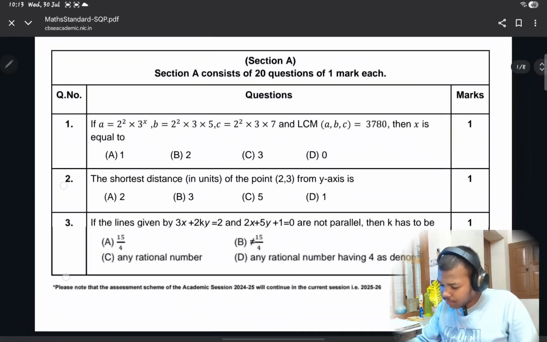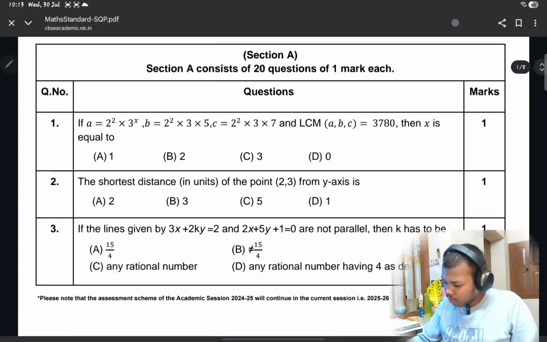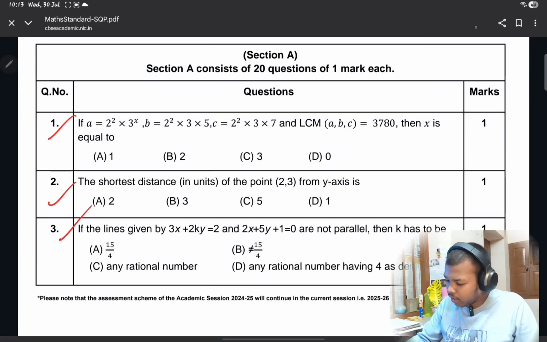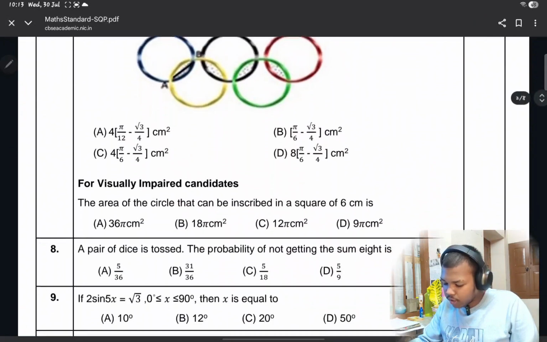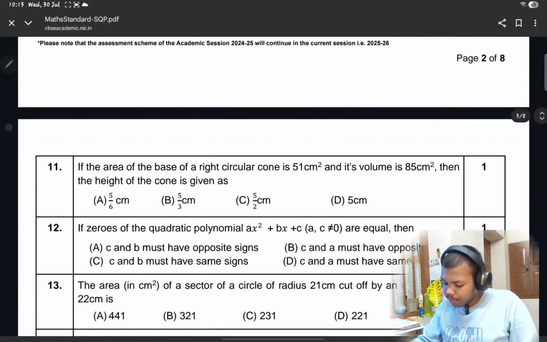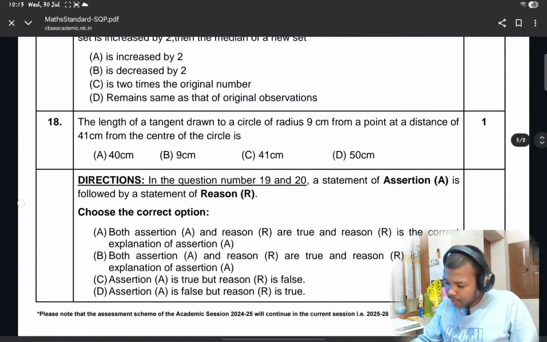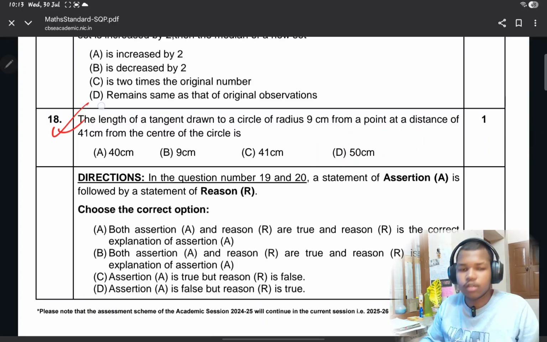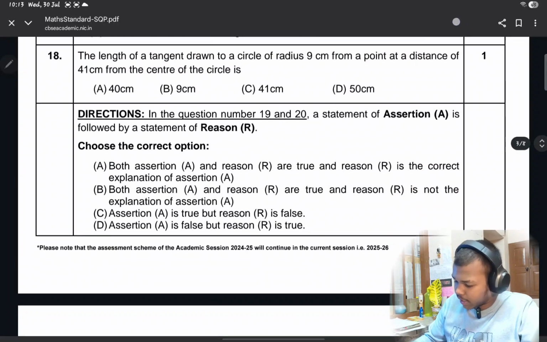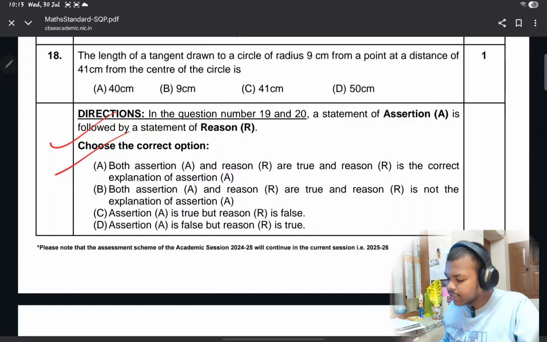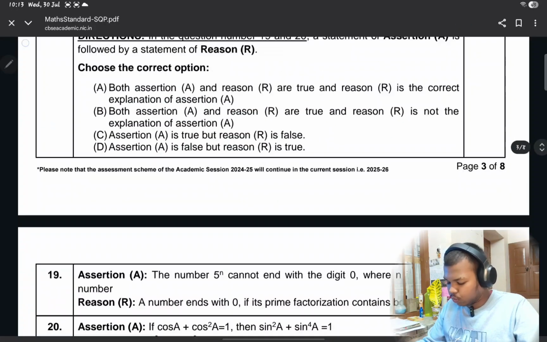As you can see here, question number 1, 2, 3, and it goes on up to question number 18. These are short question answers. And there are 2 assertion and reasoning questions too.